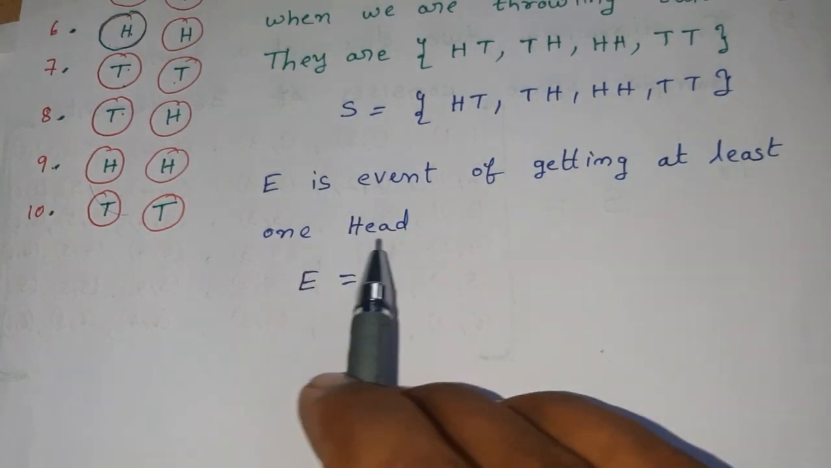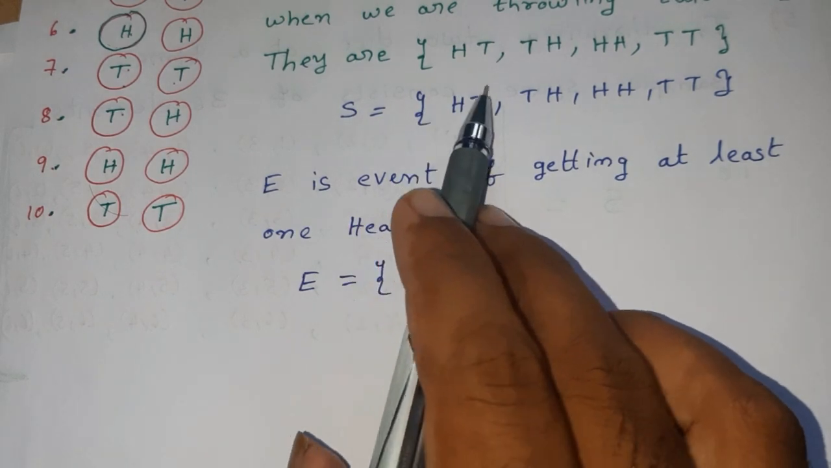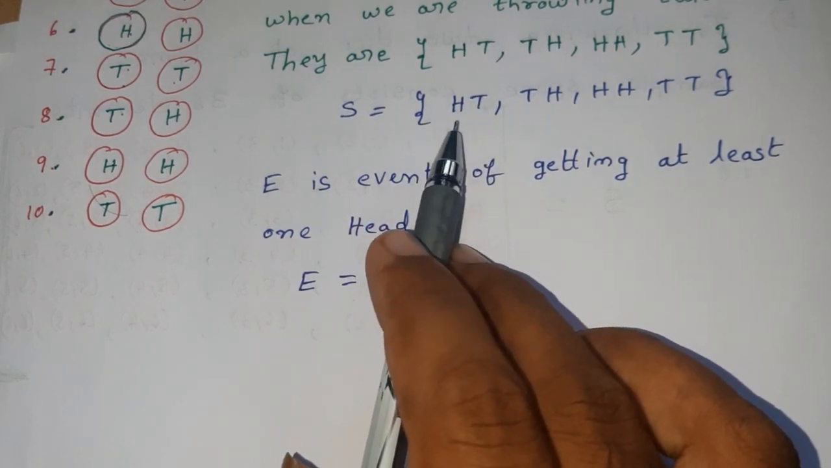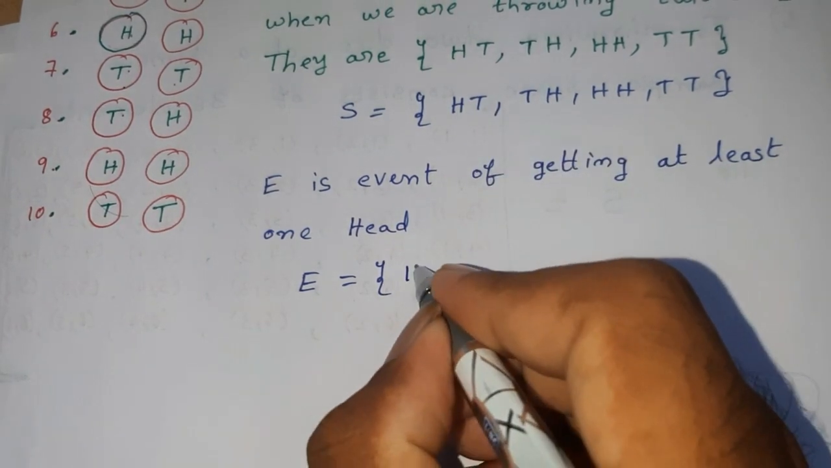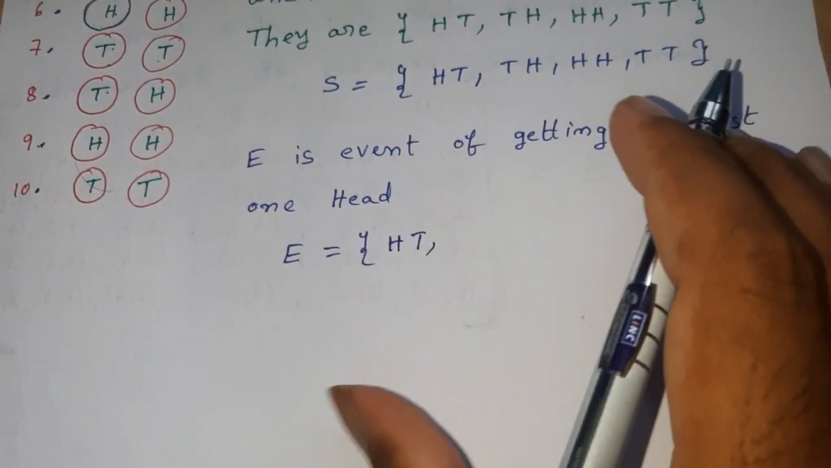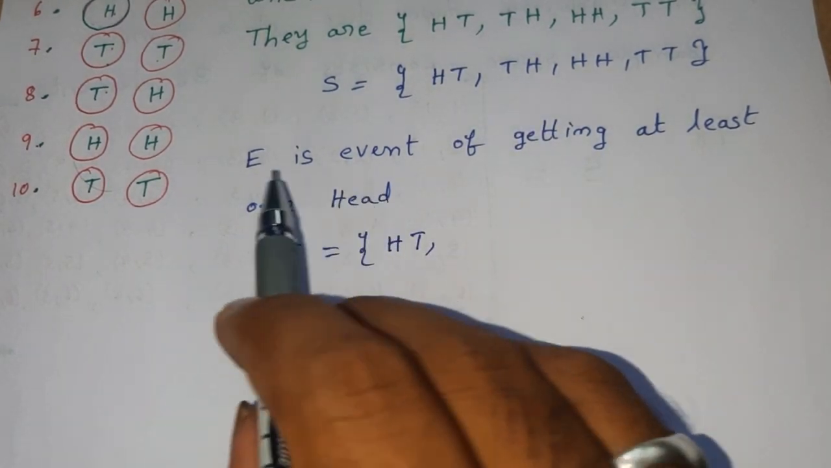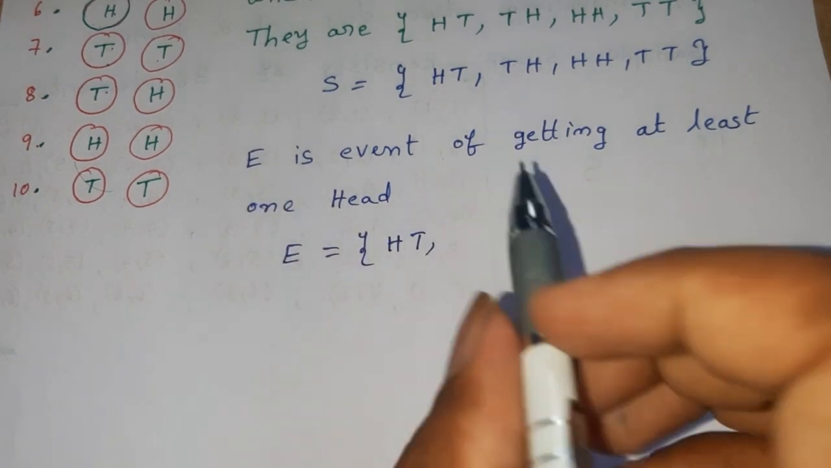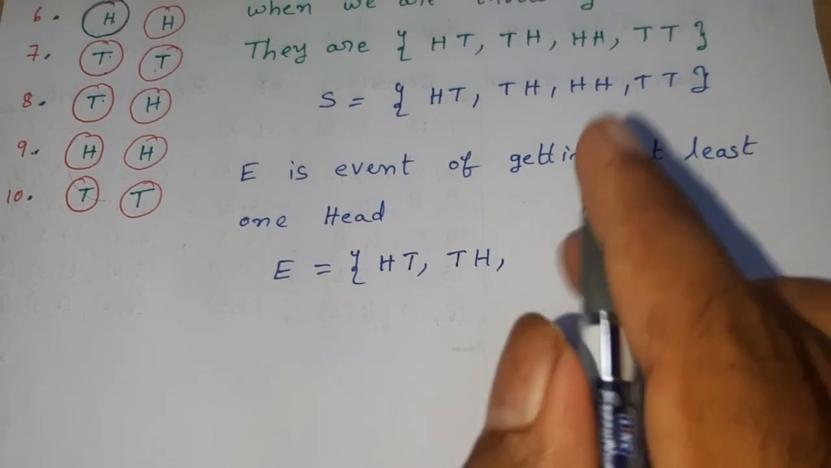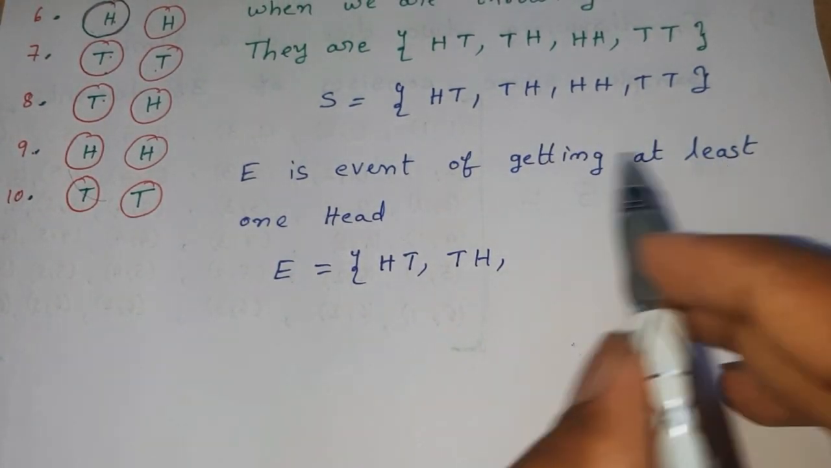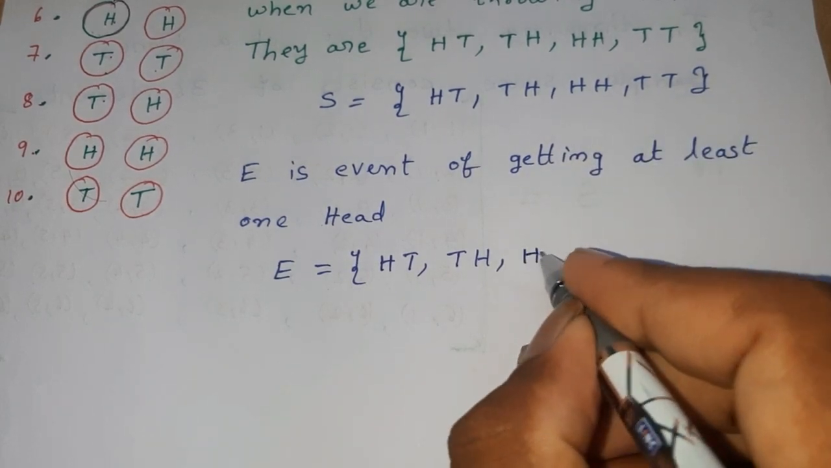We must have at least one head. Here one head is there in this outcome. Therefore there is at least one head, so you have to choose this one, HT. Here also there is a head. We must have at least one head to be an element of E, therefore we have to pick up TH also. Now there are two heads, and since we must have at least one head, we can also consider this outcome, HH.